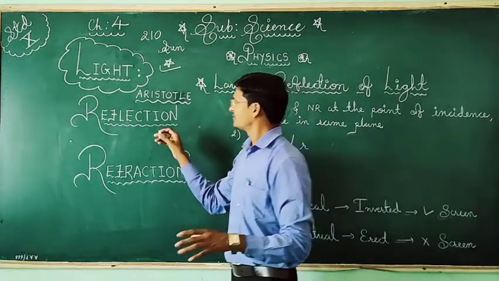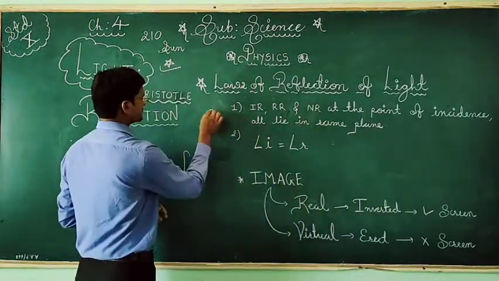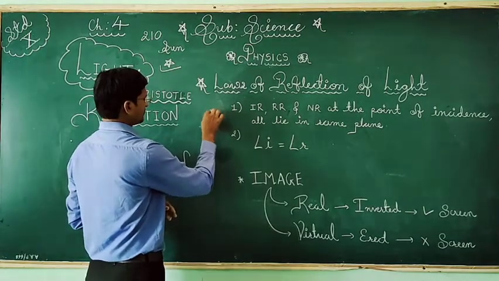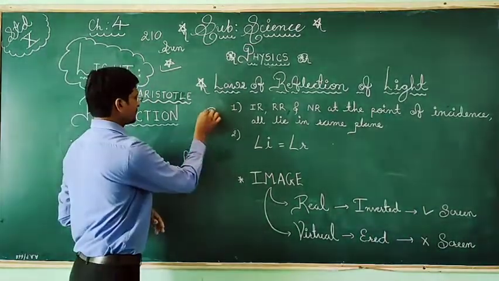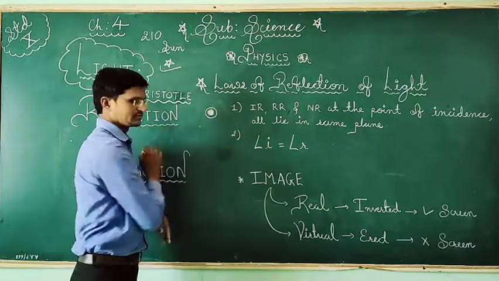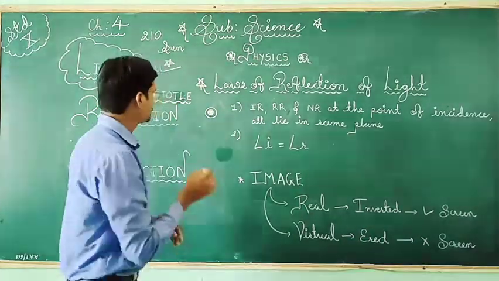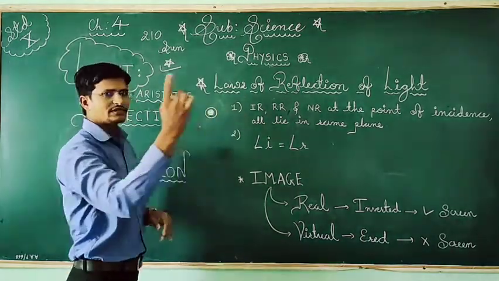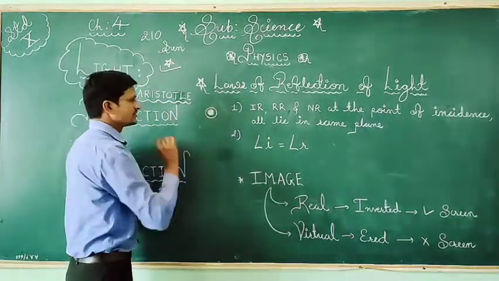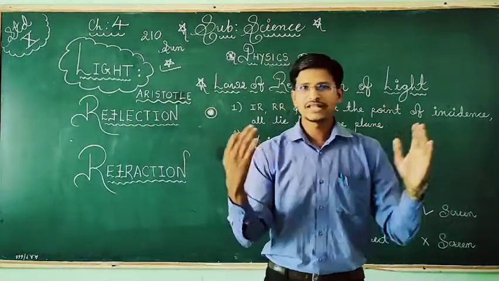Sending means the light will fall on this round, okay, this circle. So here what will happen? You are able to see this round. And why are you able to see this round? Because the light will fall on this particle and it will be emitted to you. So then you are able to see me. You are able to see me right now because light is there.